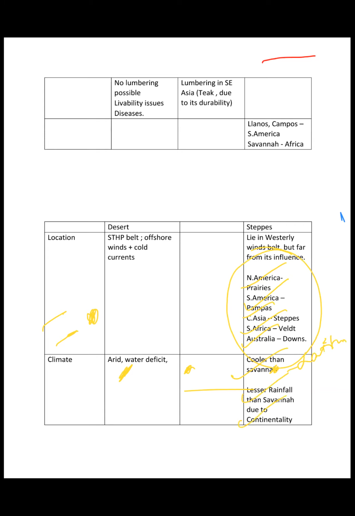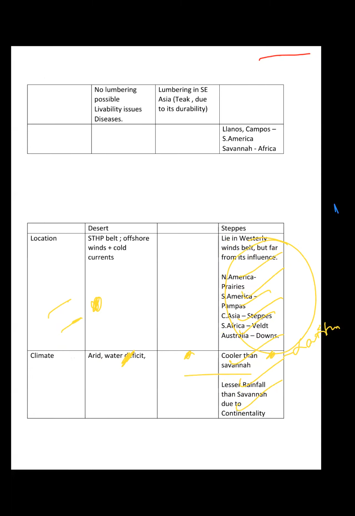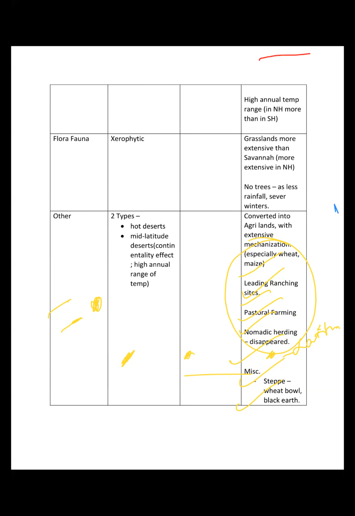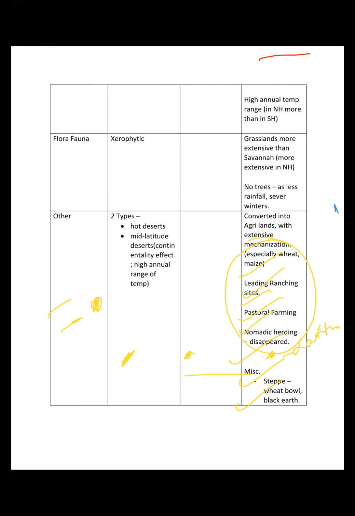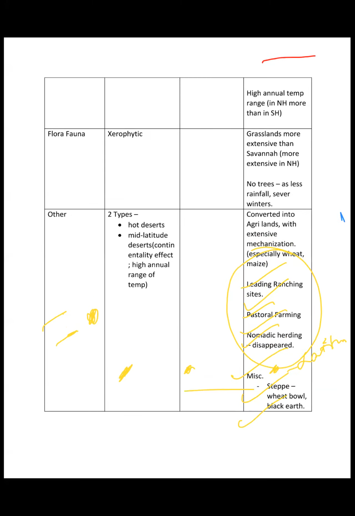High annual range of temperature. Why? Again, the continentality effect. And in the northern hemisphere, it is even more than in the southern hemisphere. Again, the land component in the northern hemisphere is more than the land component in the southern hemisphere. As a result, the annual range of temperature is high in the northern hemisphere as compared to the southern hemisphere, right?